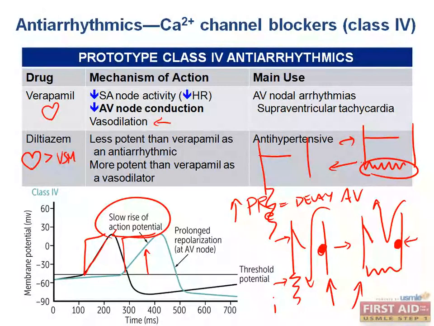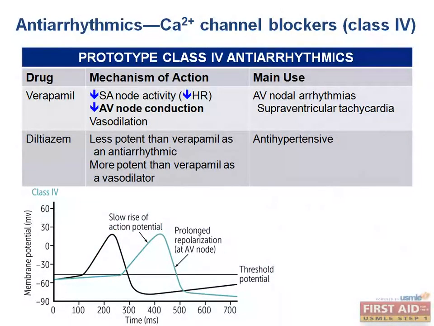And that is why they are of particularly important clinical use for supraventricular, so above the ventricles, tachycardias, and atrial fibrillation, which is basically a type of supraventricular tachycardia, and is also very helpful for AV nodal arrhythmias, in which there is an abnormal conductance through the AV node, because it will decrease the conductivity of those calcium channels and allow you to stabilize the conducting rate through the AV node.